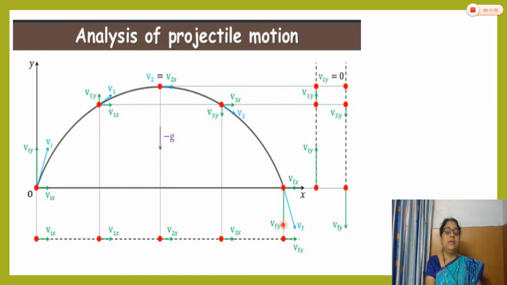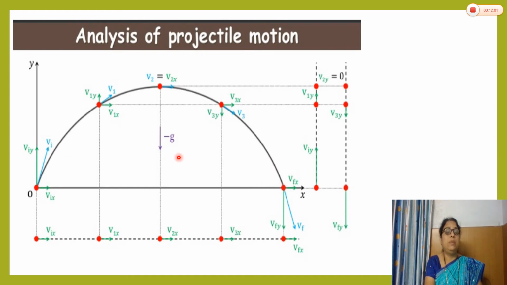When the particle goes from the origin to the maximum height, the horizontal velocity remains constant, but the vertical velocity goes on decreasing, and at this point the vertical velocity becomes 0. When it goes in the downward direction, through this entire path, the vertical velocity again goes on increasing and reaches its initial value, and the horizontal velocity remains constant.